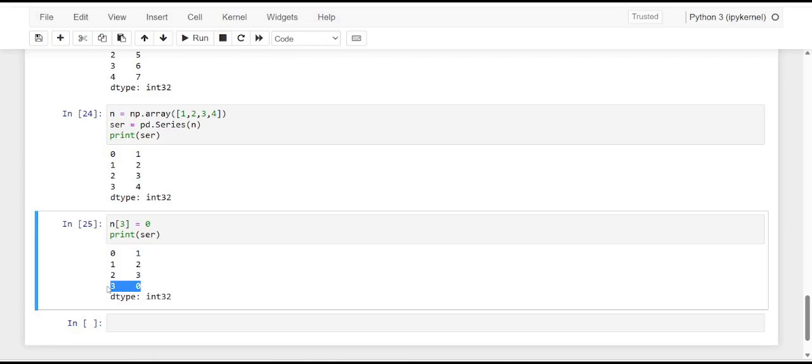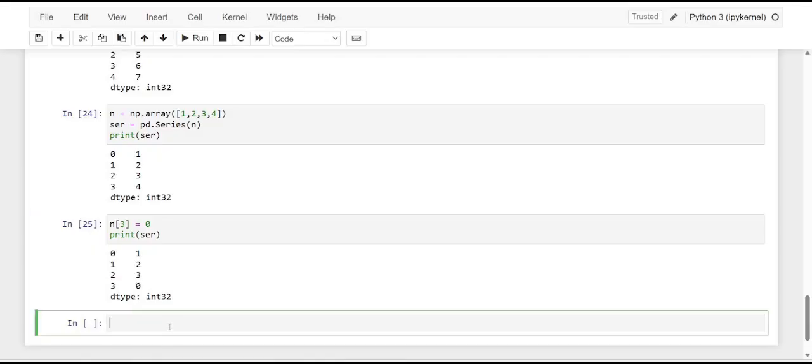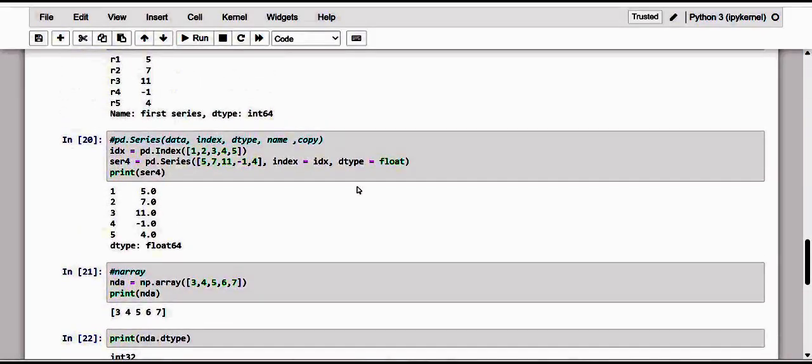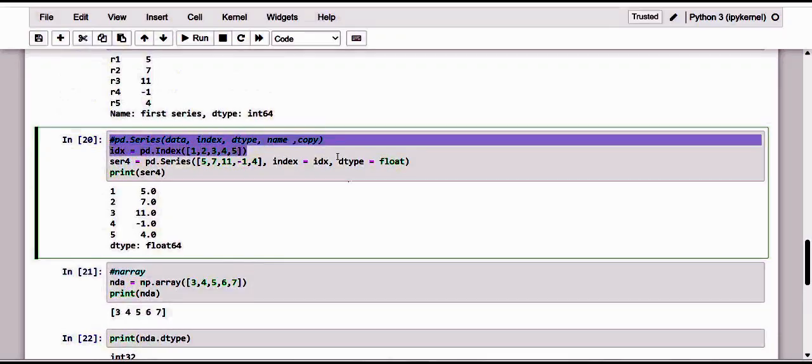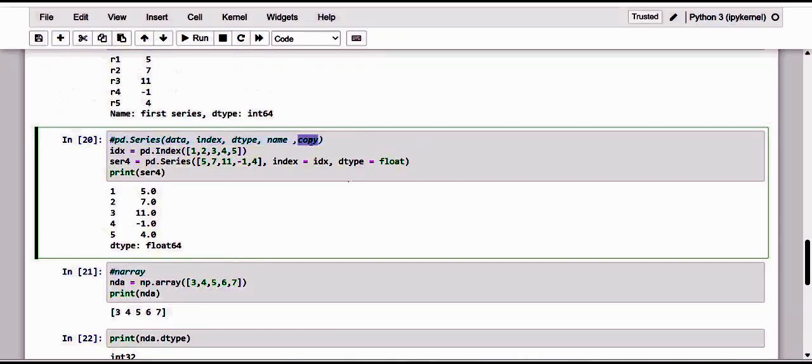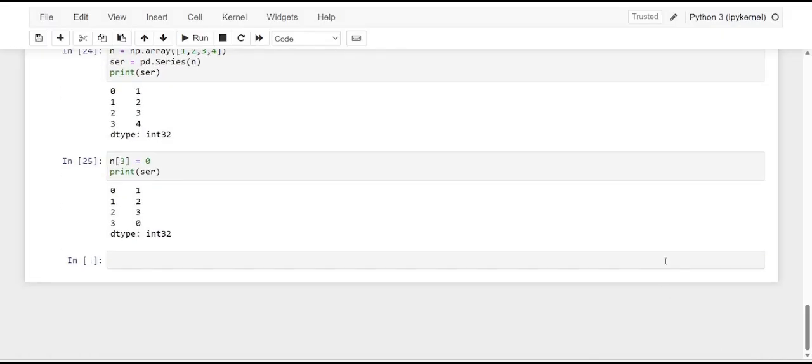So to overcome this, we will use the copy option set to true, that is passed to the series constructor. Kindly see, as I have already specified the syntax of the array, it is in the 20th cell. See here, this copy is by default false. So let me change it to true now.